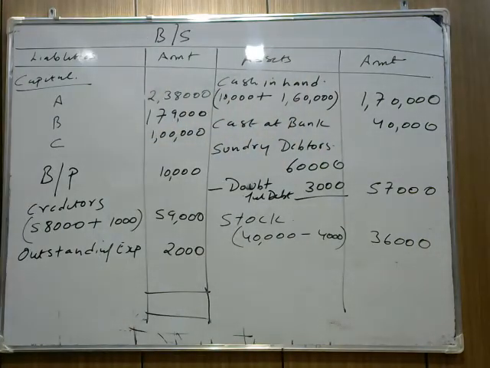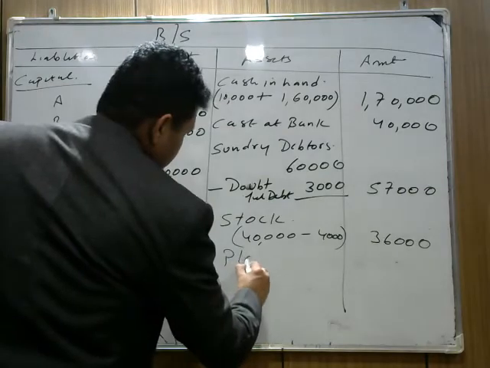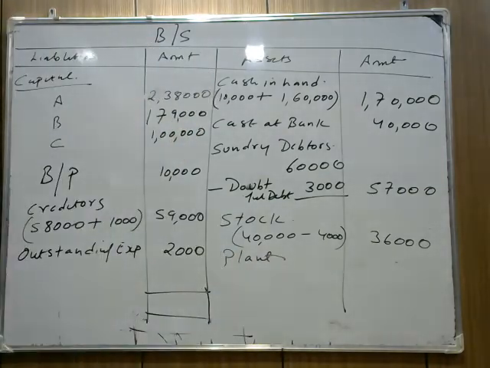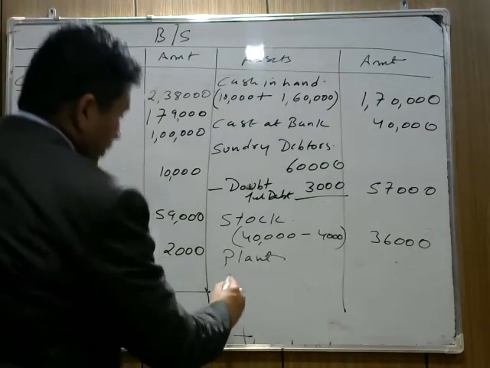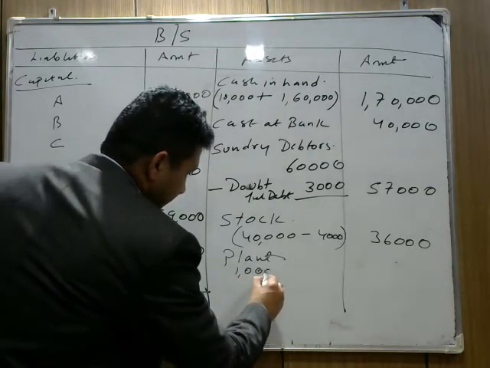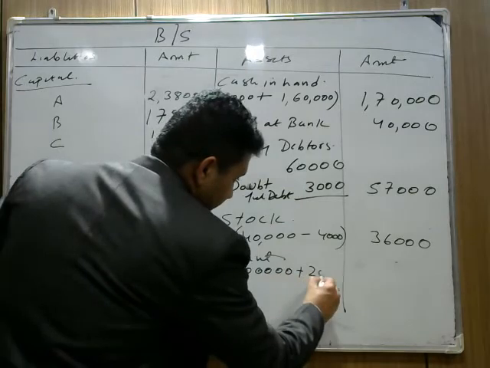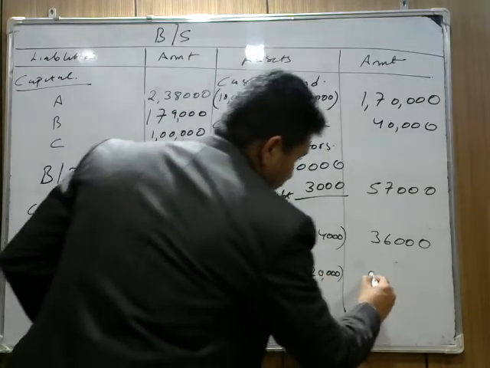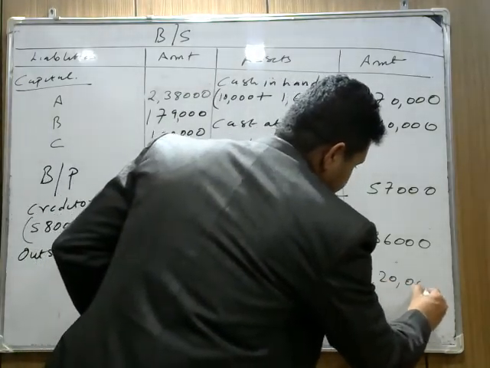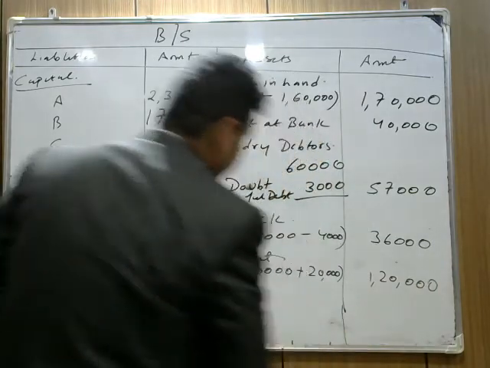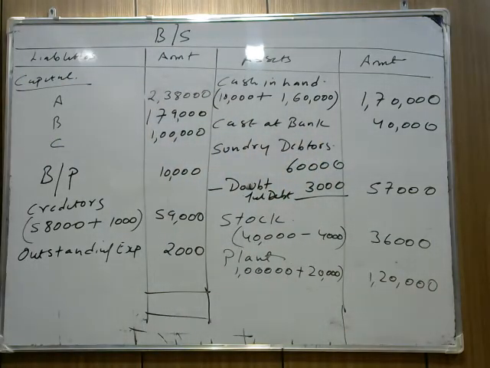Now check what other part is given in the question. Apart from stock, plant is given. Now what is the old value of plant? The old value of plant is 1 lakh, but the plant is appreciated to 1,20,000. It has increased by 20,000, so we have to write plant 1,20,000. I hope this part is clear. So plant 1 lakh plus 20,000, we write plant 1,20,000.